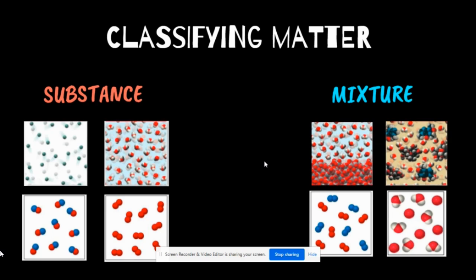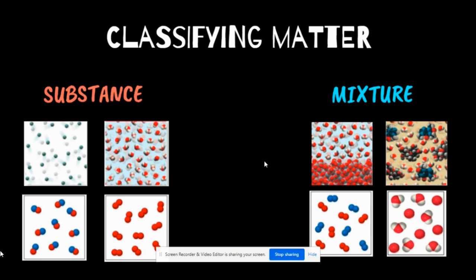But when I look at the mixture, I see a mixture is different substances that have blended or are mixed together and not chemically joined. So if you look in the bottom left-hand corner of the mixtures, I have a molecule of two blue atoms and a molecule of two red atoms, which are different, and they are blended in the same space. That represents a mixture. So your activity today is to look at images very similar to these and classify them as either a substance or a mixture.